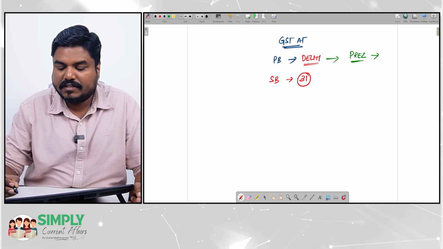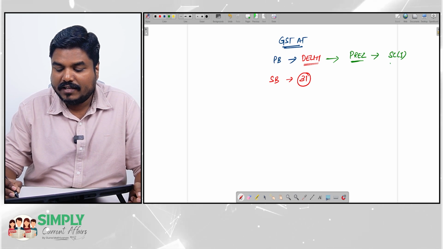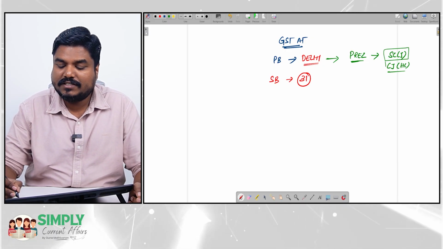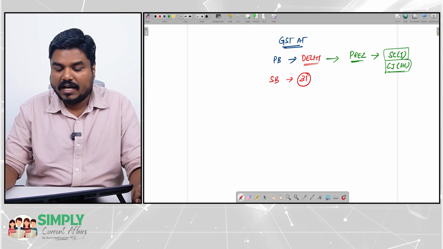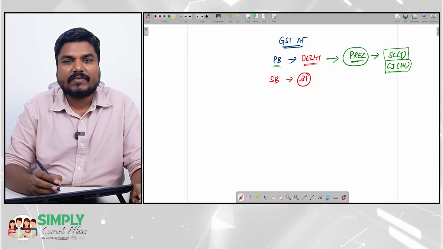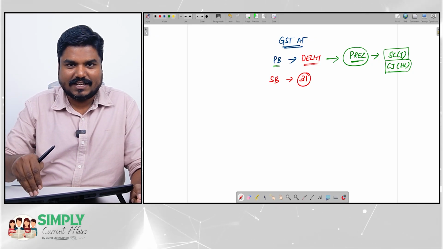The president will be either a Supreme Court judge or Chief Justice of a High Court. Only a Supreme Court judge or Chief Justice of a High Court is qualified to become president of the principal bench. So the former Jharkhand Chief Justice was selected as the president.